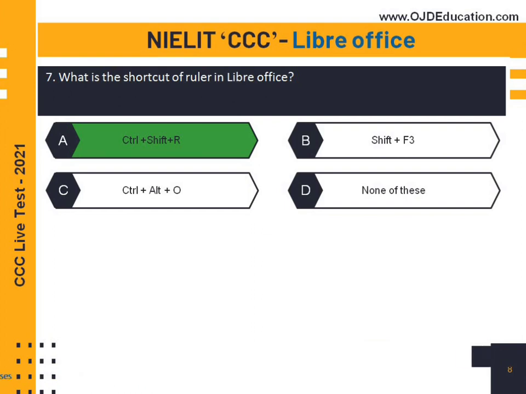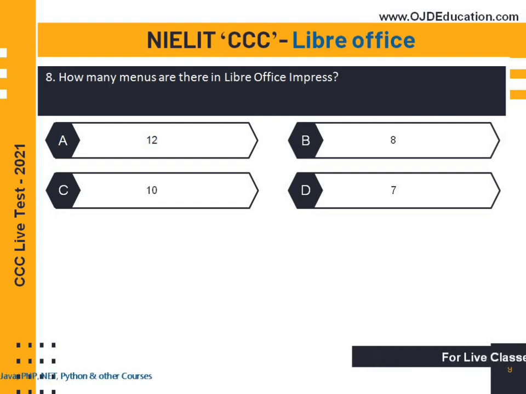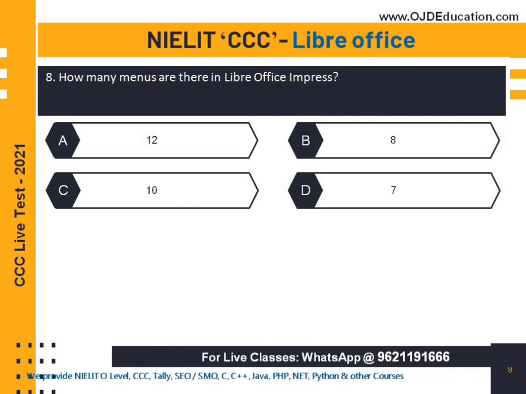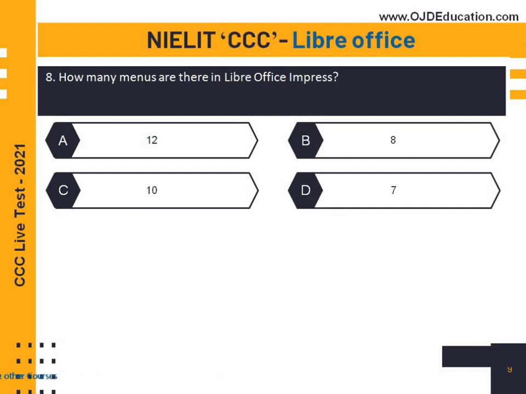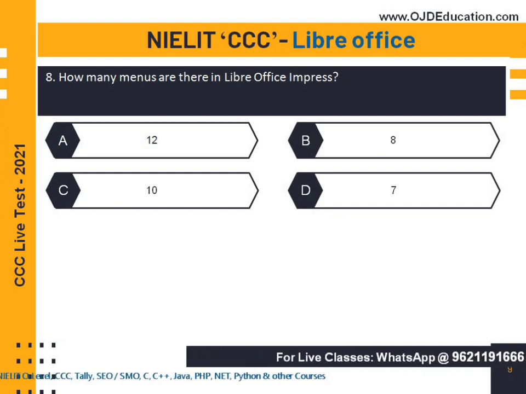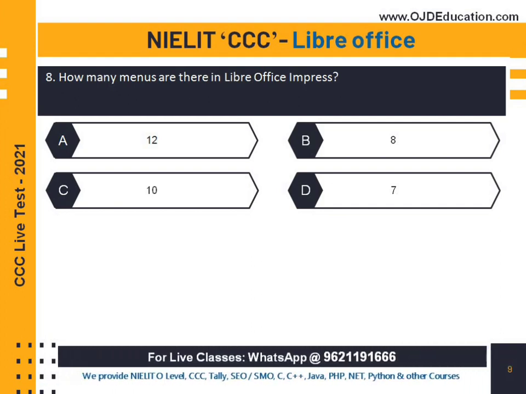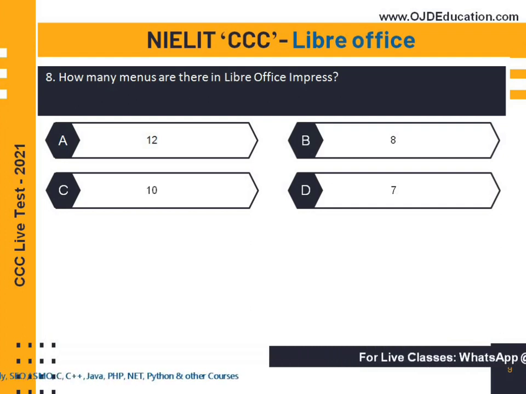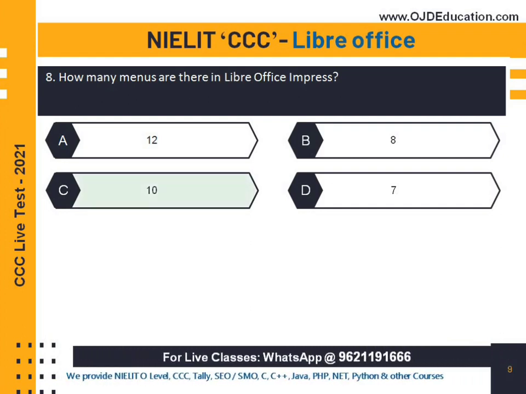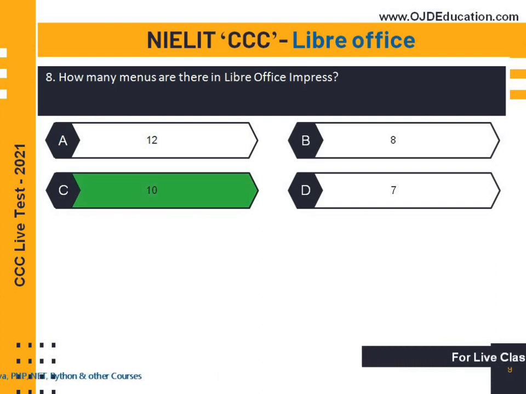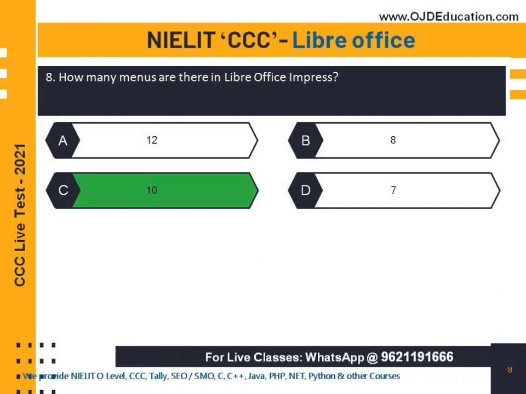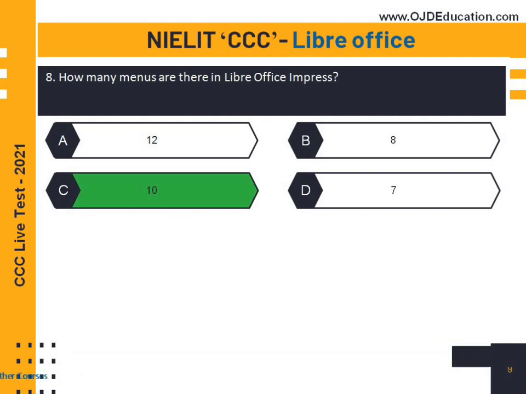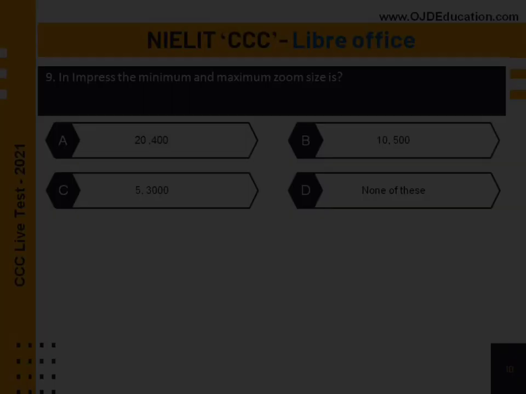So what is the next question? This is our next question. How many menus are there in LibreOffice Impress? Students, comment in the comment section. Hurry up. And the right answer is 10. There are 10 menus in LibreOffice Impress. Let's move on to the next question.